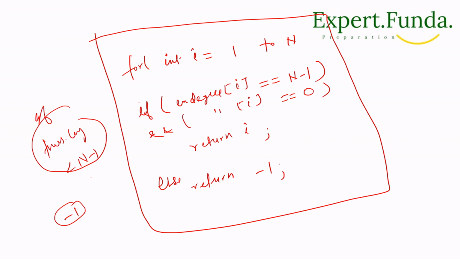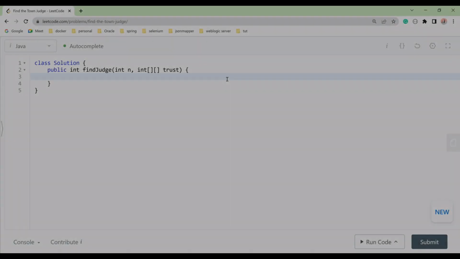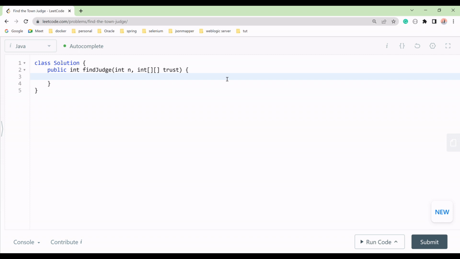So let's go to the prompt section and understand what I'm talking about. Let me go to the browser. Here we are at the LeetCode page. We are given n number of people and the trust relationship array, a 2D array.